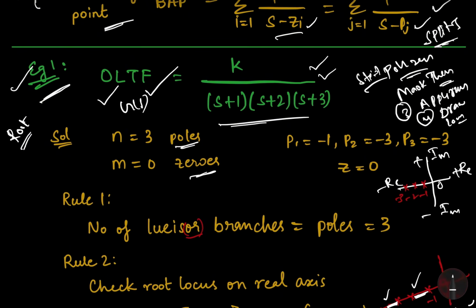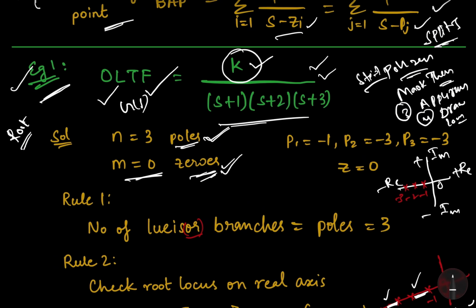Poles are the values of s which make the denominator 0. Zeros are the values of s which make the numerator 0. So now check carefully. What is the numerator? The numerator is only K. There is no s term, so there are no zeros. That means the number of zeros m equals 0.